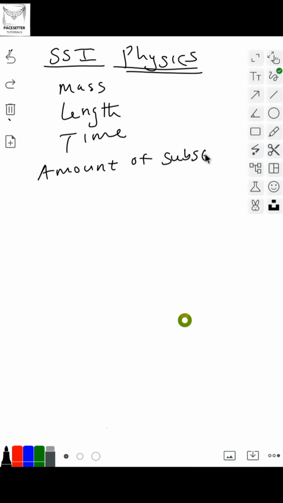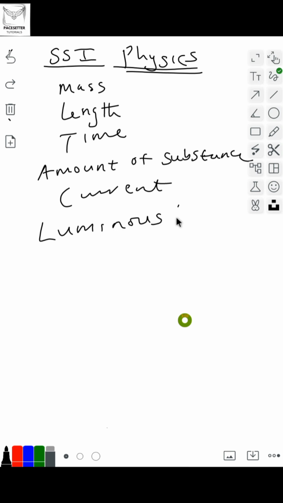Let me write it in full. Current is a fundamental quantity, and luminous intensity is also a fundamental quantity.